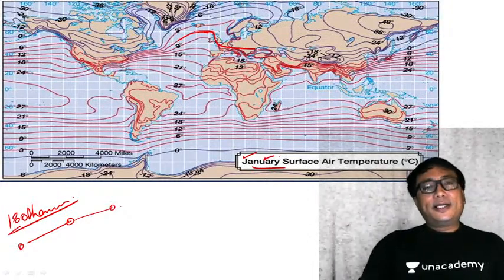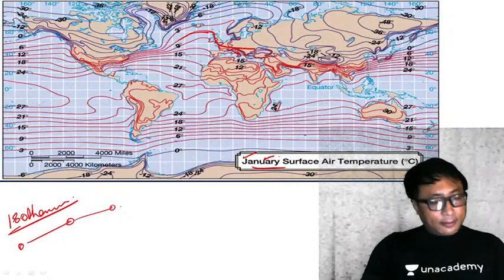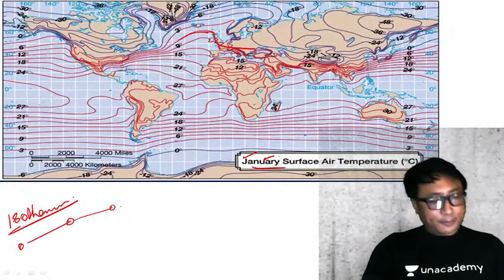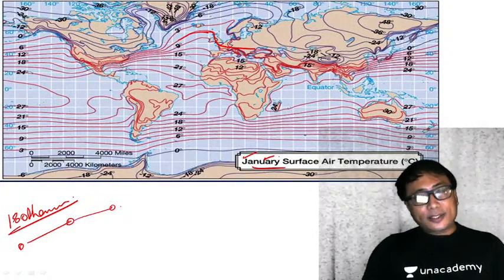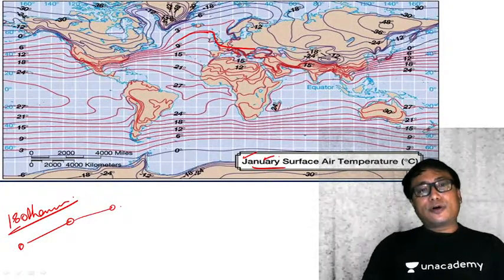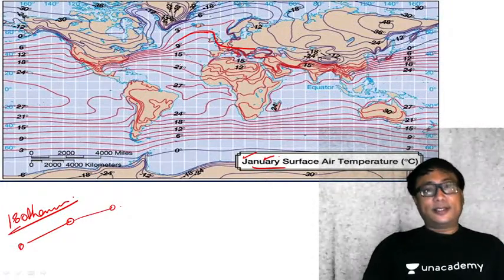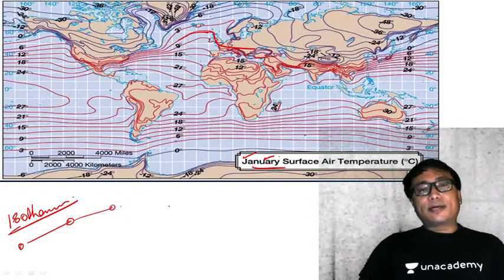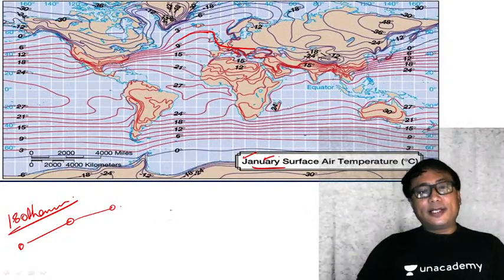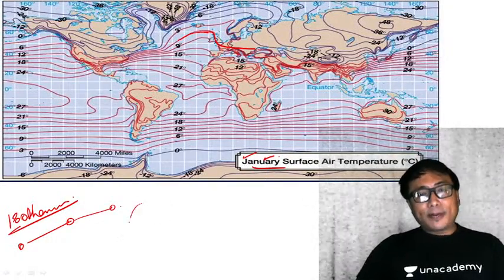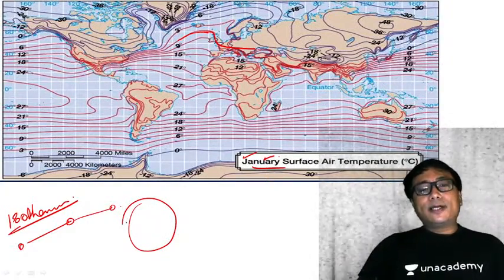You see here, this curviness of the isotherm, the line joining places experiencing the same temperature, is different in the land, different in the water. Now, this is because of the differential distribution of land and water. Say for example, if the earth is completely homogeneous, if the entire earth's surface is occupied by land or completely occupied by water, what will be the isotherm?